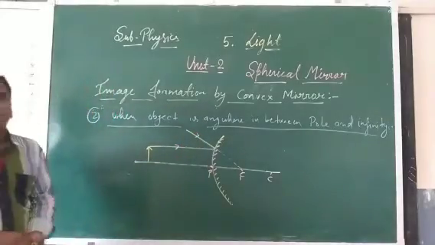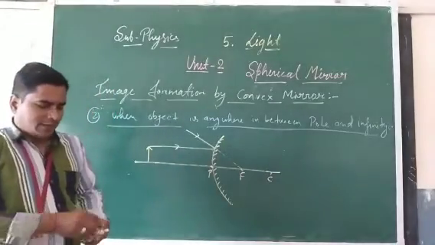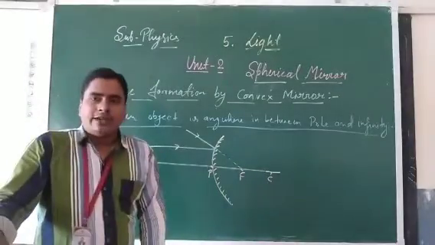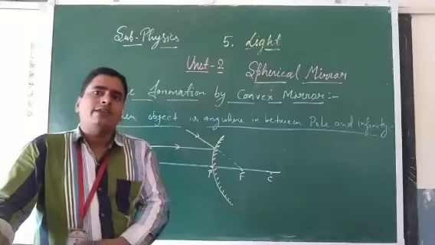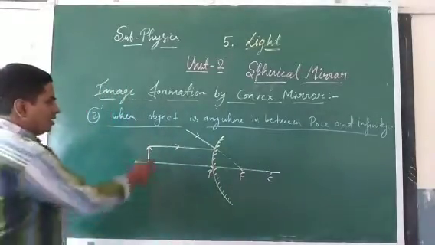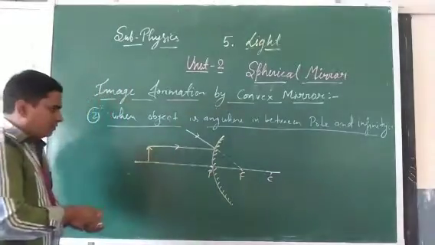Second, we can take a ray through the center of curvature. A light ray passing through the center of curvature behaves like a normal. After reflection it will return back along the same path.